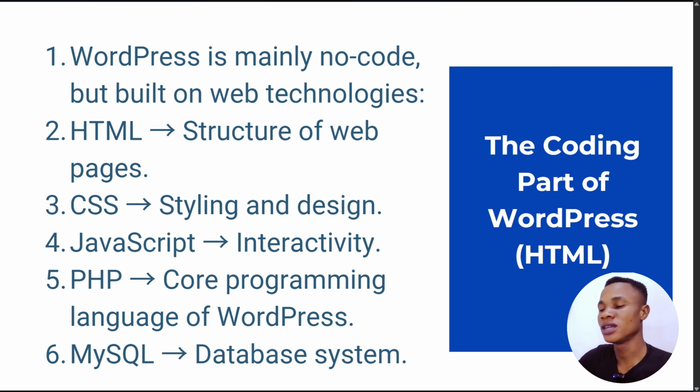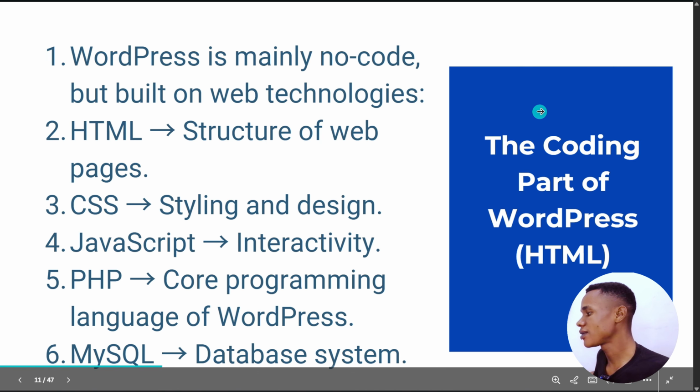The beauty of the website is the CSS, and then the JavaScript is the interactivity. When people click, what would they see? When people click on this or scroll, what happens? That one is JavaScript. We also have PHP, which has to do with the core programming, and is the language of WordPress.